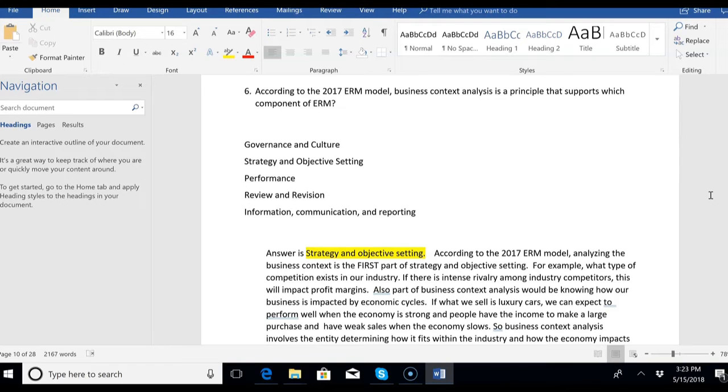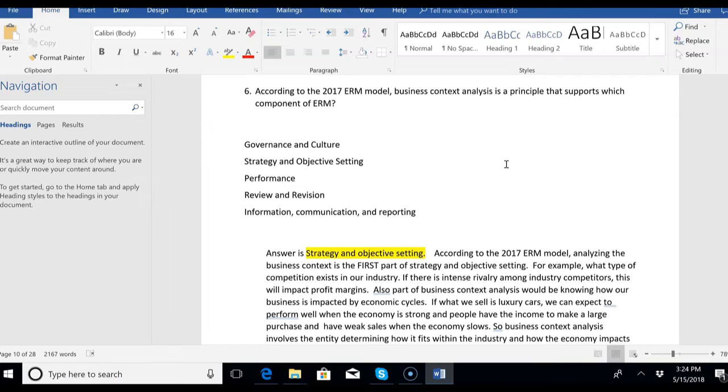So number 6, according to the 2017 ERM model, business context analysis is a principle that supports which component of ERM? Well, it's not governance and culture, it's strategy and objective setting. We need to do a business context analysis. That's the first part of strategy and objective setting, which is our next component here. Strategy and objective setting is the second component of ERM. And one of the principles that supports strategy and objective setting is doing a business context analysis. According to the 2017 model,